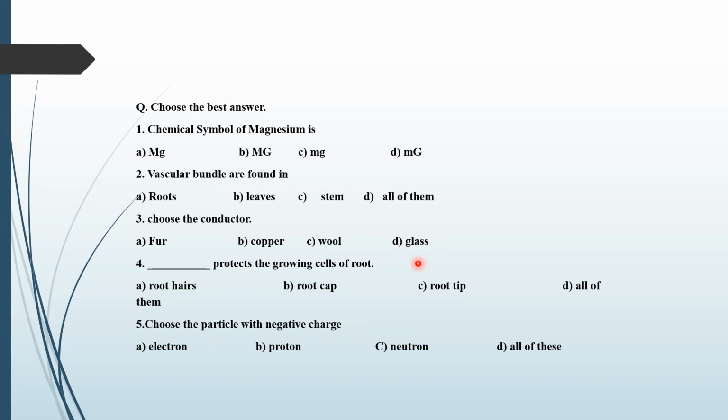Chemical symbol of magnesium is which one? A, B, C, or D? Who will tell me? Sir, Rayan Sultan will answer. Sir, A is the correct option. Yes. Capital M and small g is the symbol of magnesium. The second one: vascular bundles are found in roots, leaves, stems, and all of them. Who will answer this? Yes. D, all of them. Vascular bundles are found in all of them.